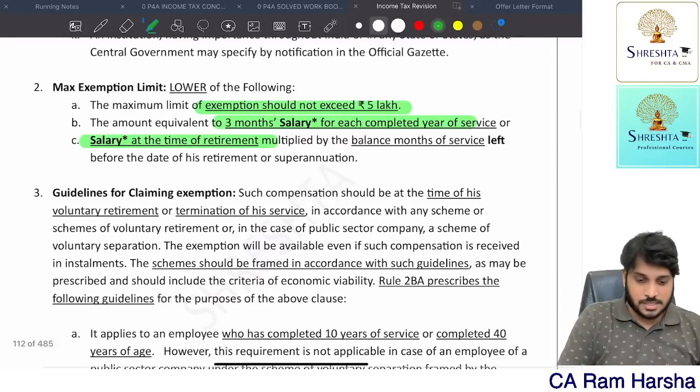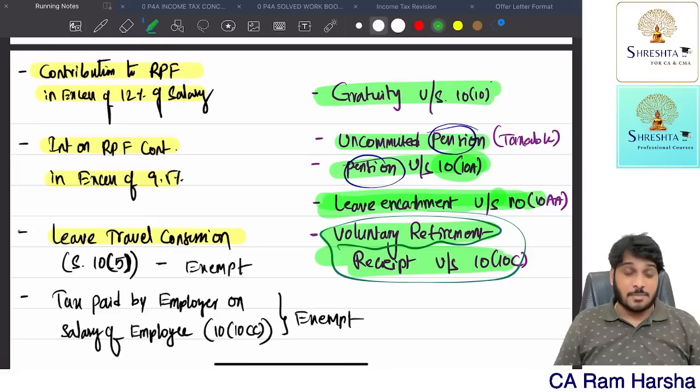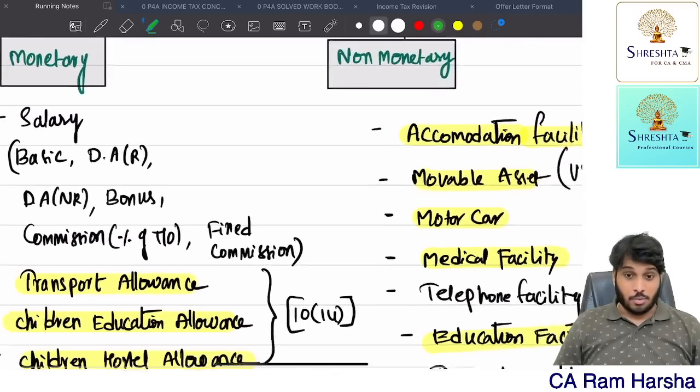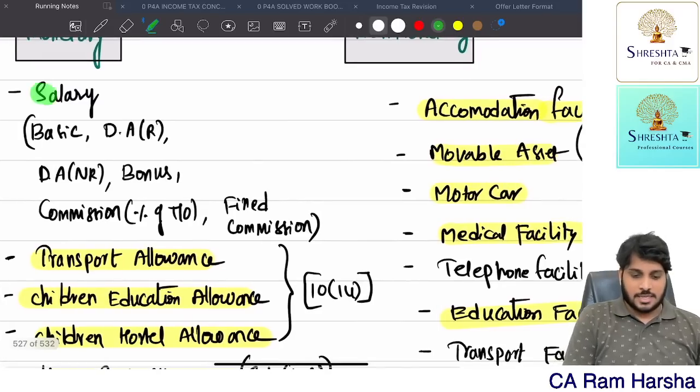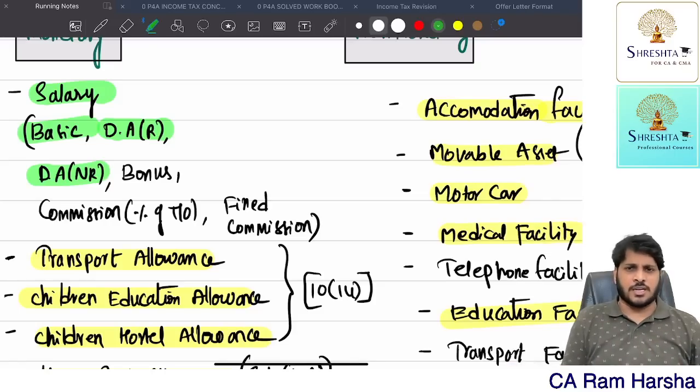That's it. So with this, we have completed retirement benefits. All the retirement benefits that are generally asked in the exam we have completed. No more retirement benefit. Now let's discuss monetary benefits which an employee will get. Suppose in the question they give you basic salary, fully taxable, DA for retirement, fully taxable. DA, if nothing is mentioned, they just said DA elements.